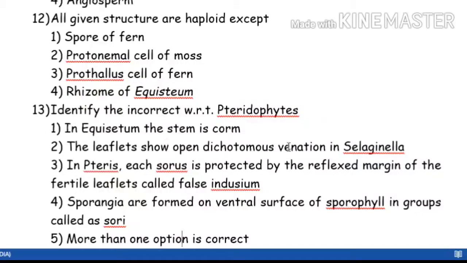Leaflet shows open dichotomous venation in Selaginella. Open dichotomous venation will be seen in the fern. Fern is the last class of pteridophyte, Pteropsida. Now you have to think where we study Selaginella.